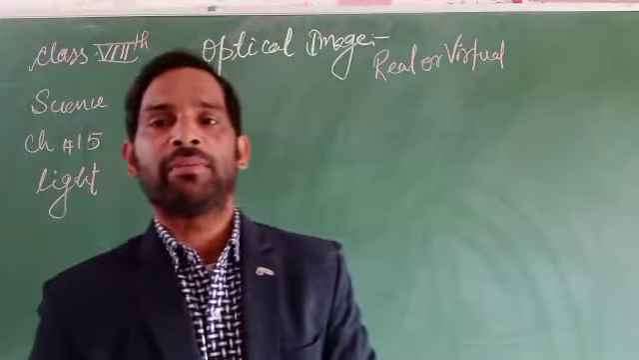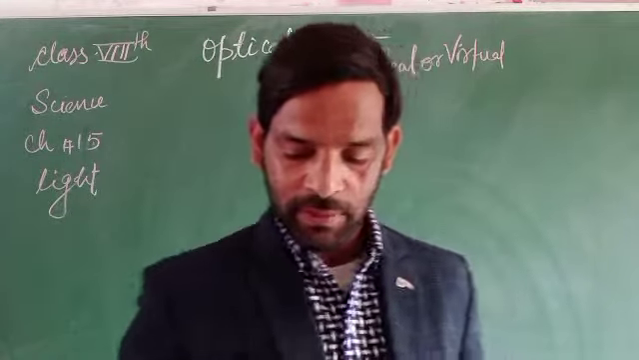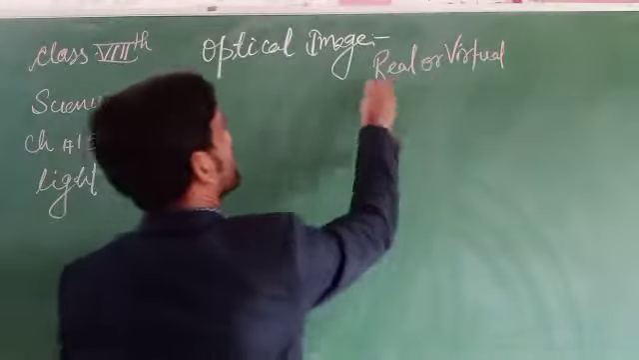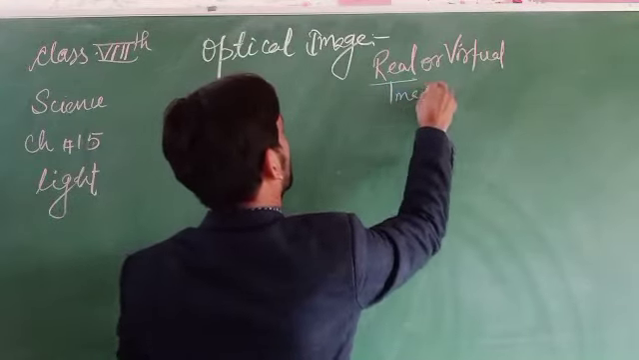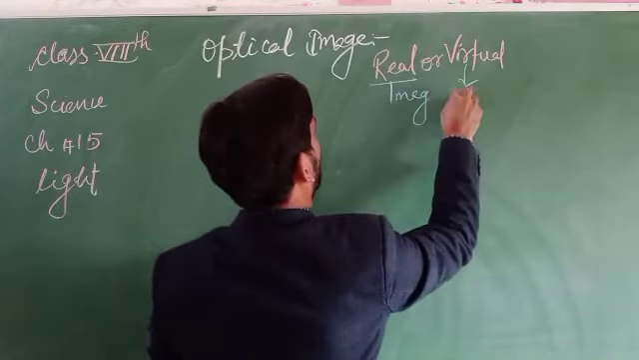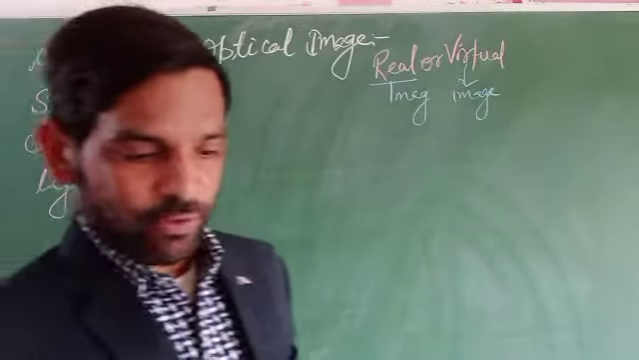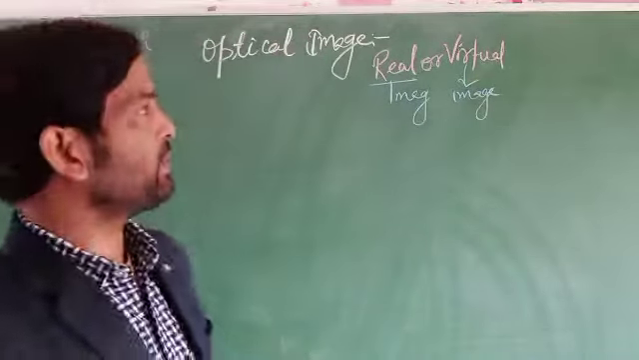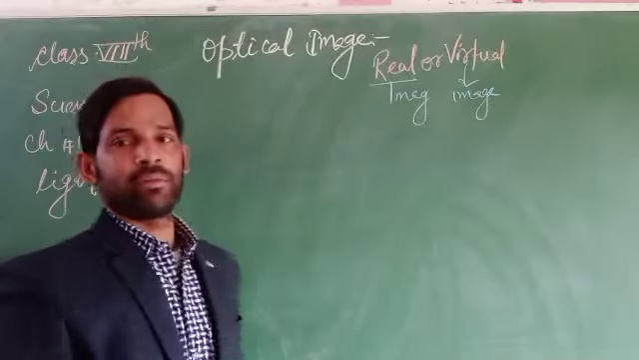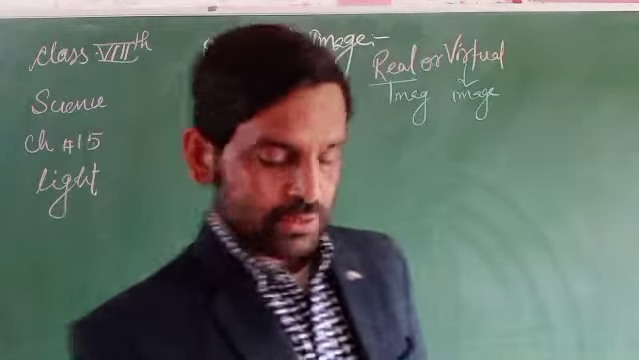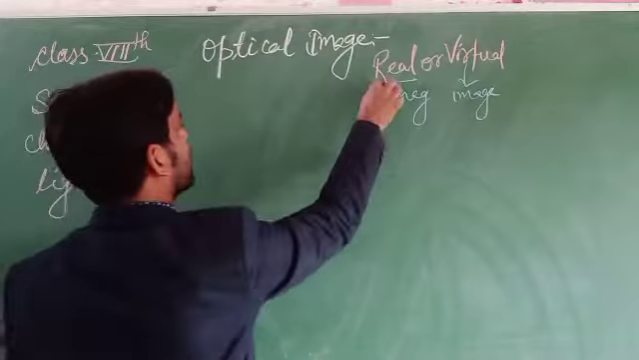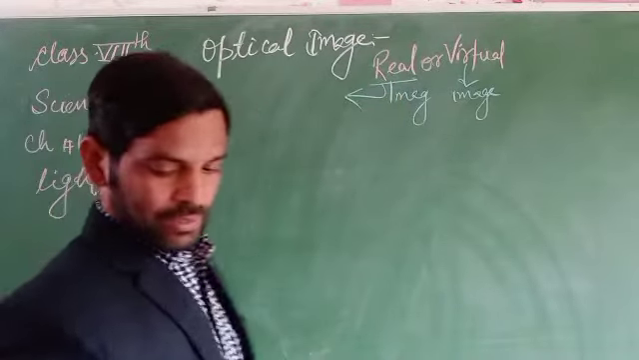So in optical images, there are two types of images formed. First one is a real image and second one is a virtual image. How may these images form? First one is the real image. How do these real images form?